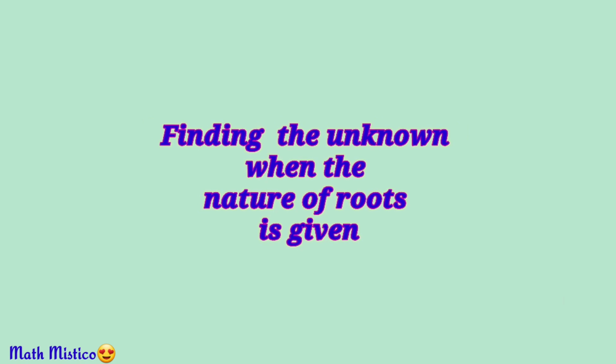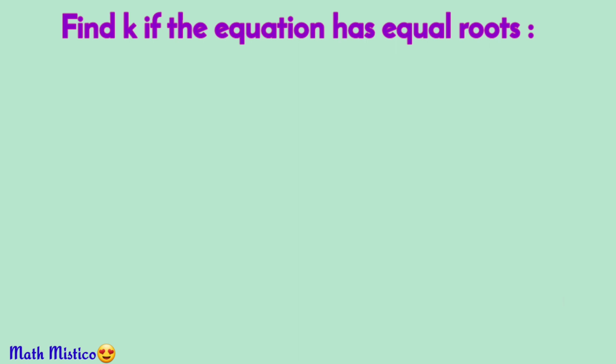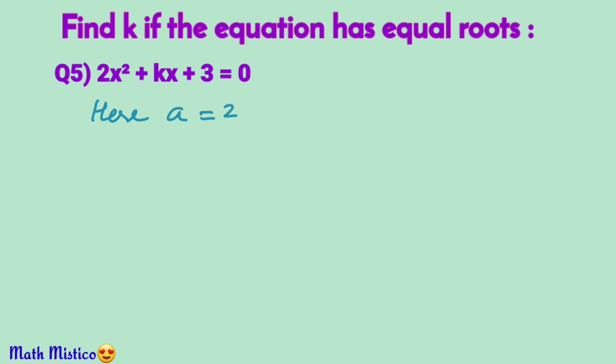Next, let's try some questions where we will find the value of k for which the equation has equal roots. The first one is 2x square plus kx plus 3 equal to 0, which is already in standard form. So a is 2, b is k, and c is 3.